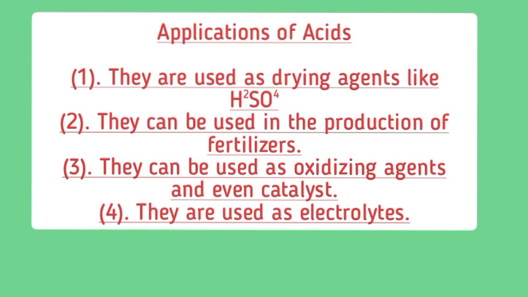So, applications of acids. Number 1, they are used as drying agents, like H2SO4. Number 2, they are used in the production of fertilizers. Number 3, they are used as oxidizing agents and even catalysts. Number 4, they are used as electrolytes. So these are the applications of acids.